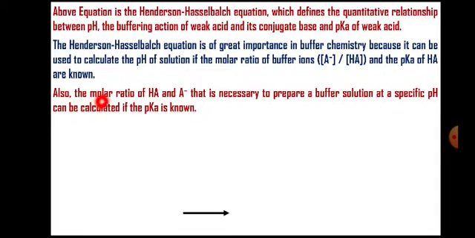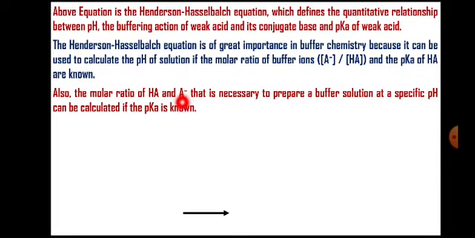Also, the molar ratio of weak acid and its conjugate base, that means this proton acceptor divided by proton donor, this ratio is necessary to prepare a buffer solution. So if you are interested in preparation of a buffer solution, you need to add these two chemicals. So what should be the concentration of this and what should be the concentration of this?